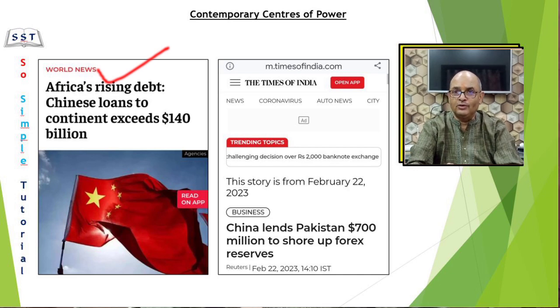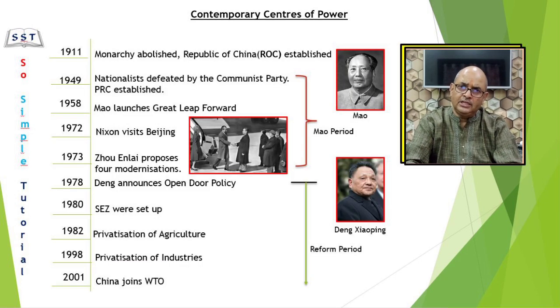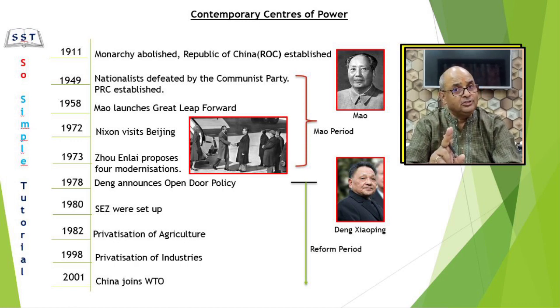China's total loans to Africa during 2000 to 2018 have been $148 billion. Even in Asia, China has been an important aid contributor to Sri Lanka. China is also a good friend of Pakistan and frequently gives aid to Pakistan. Look at this news. Recently, in the month of February, China has approved a loan of 700 million US dollars to Pakistan.